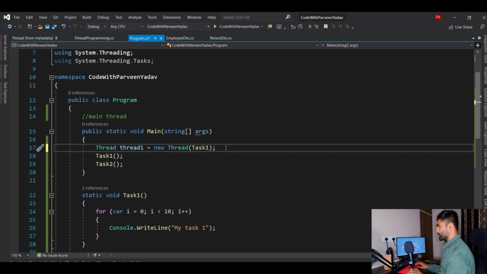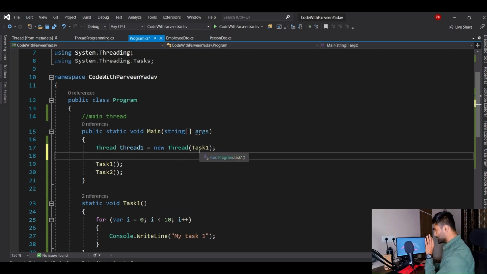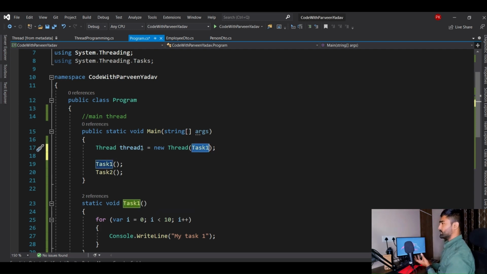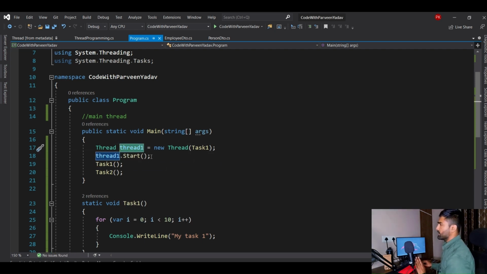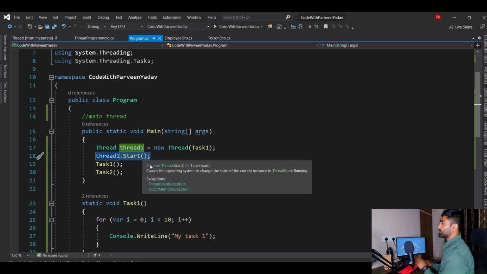Okay, that is good. Now, this is just an assignment of work that this thread is going to perform. But to make this executable, there is a method called thread1.start. Here you go, right? The object name, this was my object name, and then you have to say thread1.start, right?